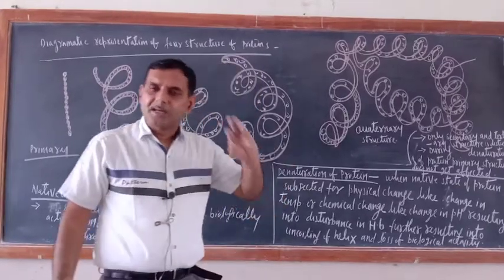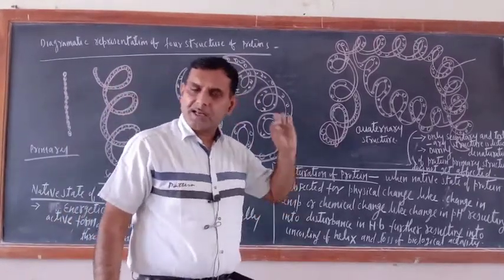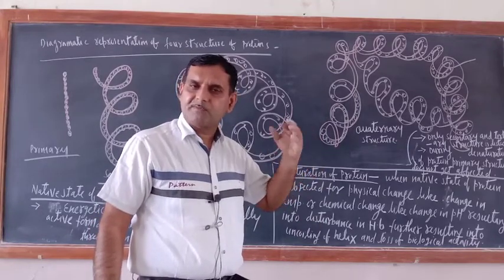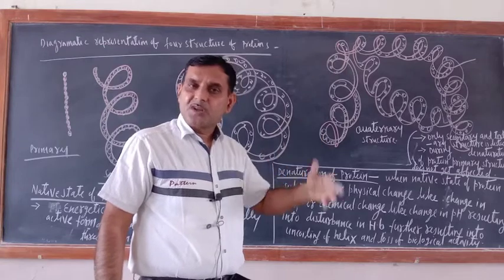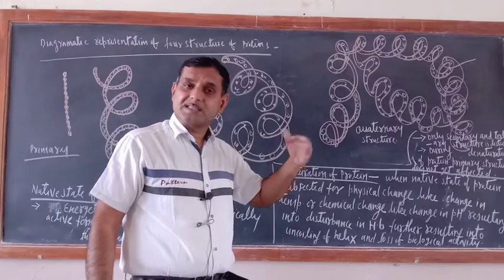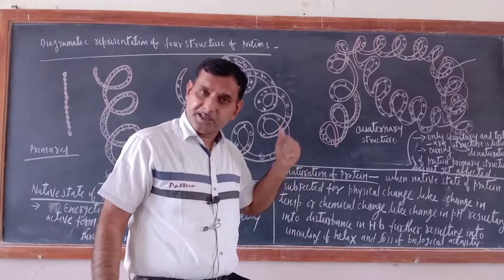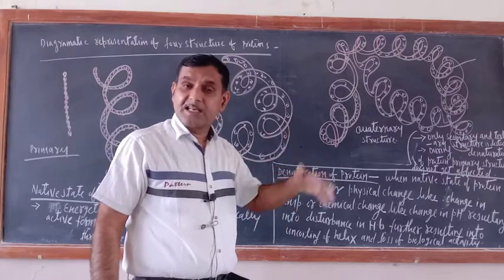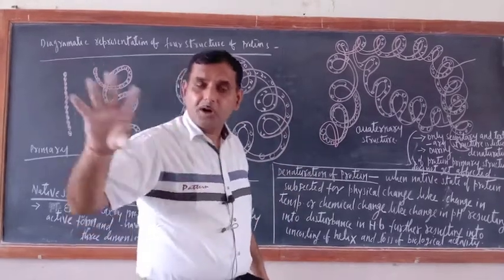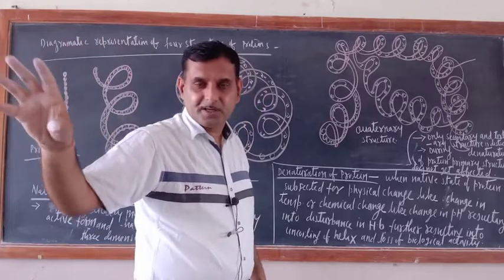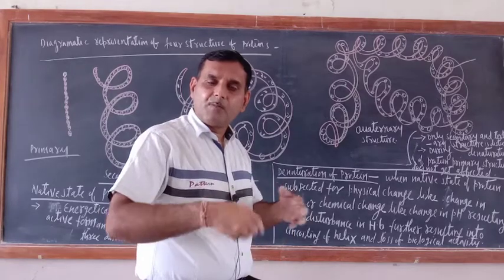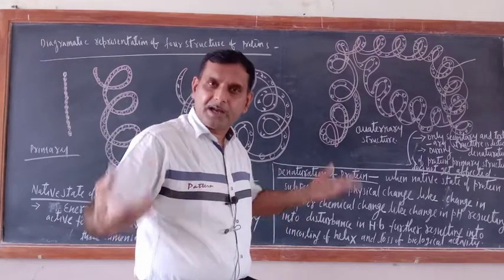Once again listen, denaturation of protein is the name of the process in which the native state of protein is subjected to physical change like change in temperature or chemical change like change in the pH. Then what would be there? Now the hydrogen bonds of the protein structure will be disturbed, and once the hydrogen bonds are disturbed, the polypeptide chain will be uncoiled.